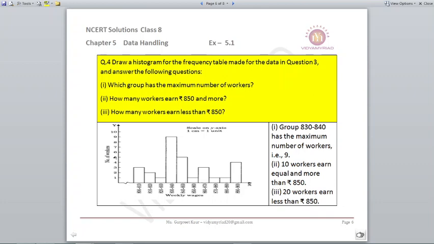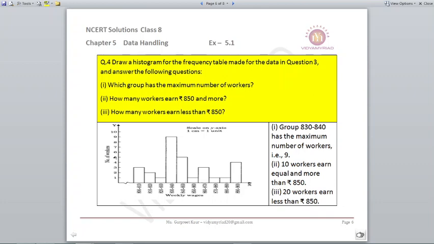According to this histogram, we will find the answers for the next questions. Which group has the maximum number of workers? If you see, the group 830 to 840 has the maximum number of workers, which is 9. How many workers earn rupees 850 and more? There will be 10 workers. You can count after 850 how many members are there. Count them, they come out to be 10.